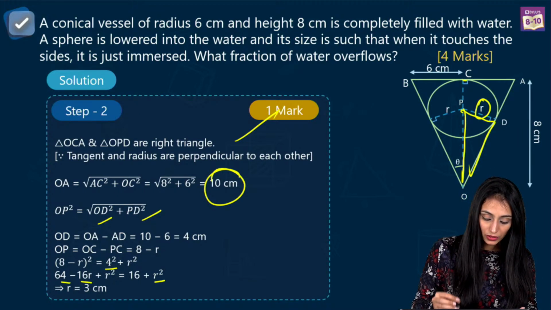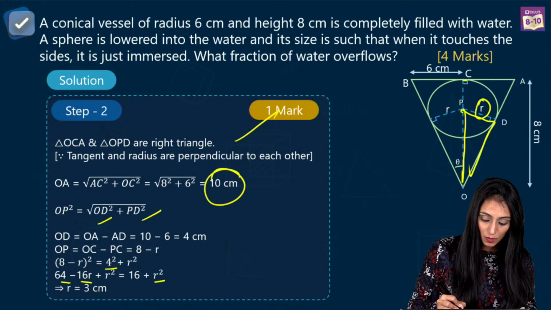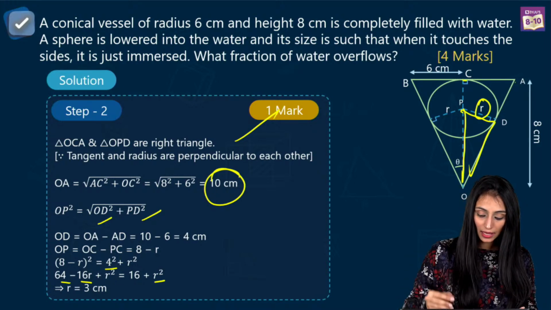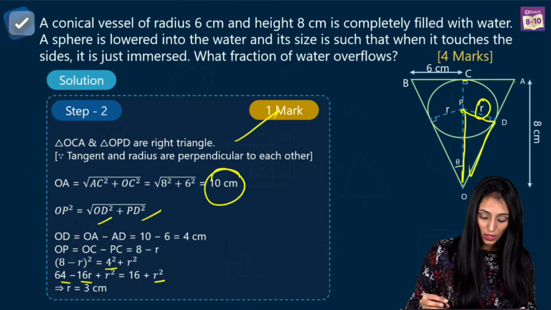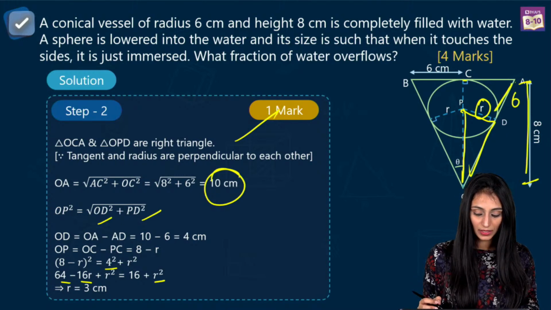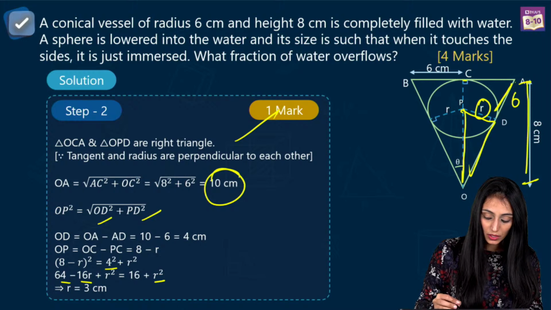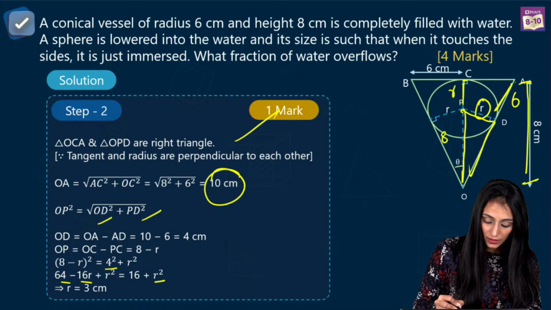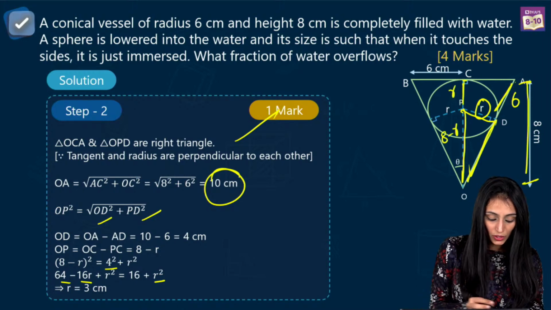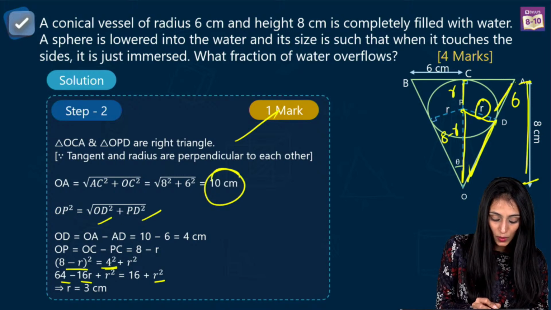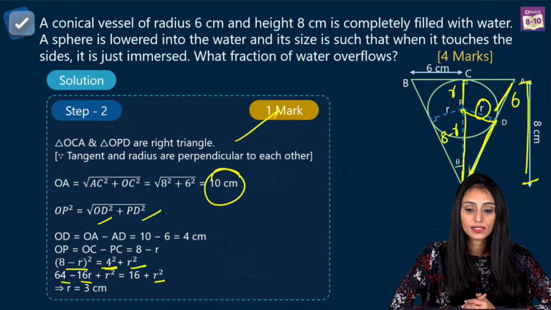This entire length is 8 and this much length is 6. This is also r, so this remaining length is going to be 8 minus r. From here you can get 8 minus r whole square equal to 4 square plus r square. I hope this is clear.